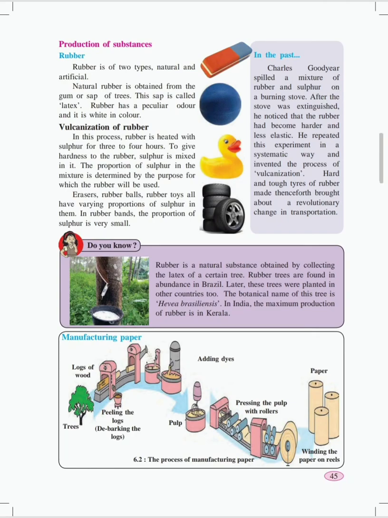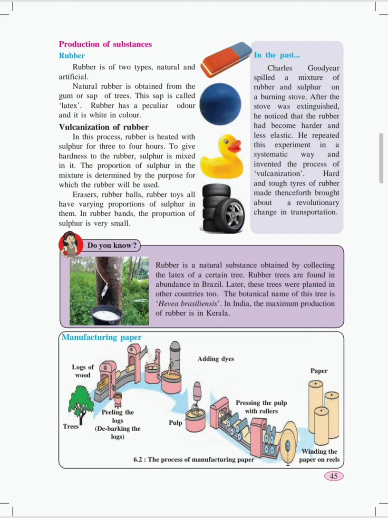After that, peeling of the log is done. Peeling means removing the outer skin, the outer bark of the log. Once the peeling is done, the logs are cut down into small pieces. Then dye is added. Dye means different colors. We require pink color, we require blue color. Whatever colors we require, we add them to the pieces of the log. After adding dye, the pieces are converted into pulp.